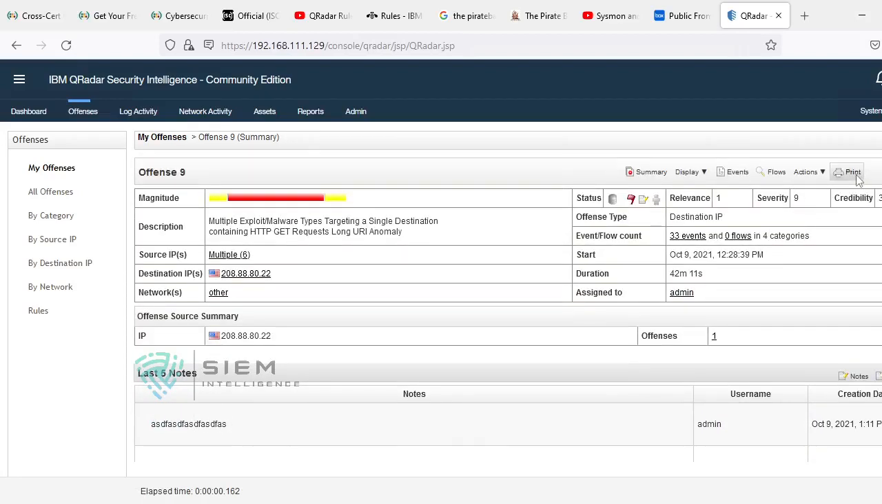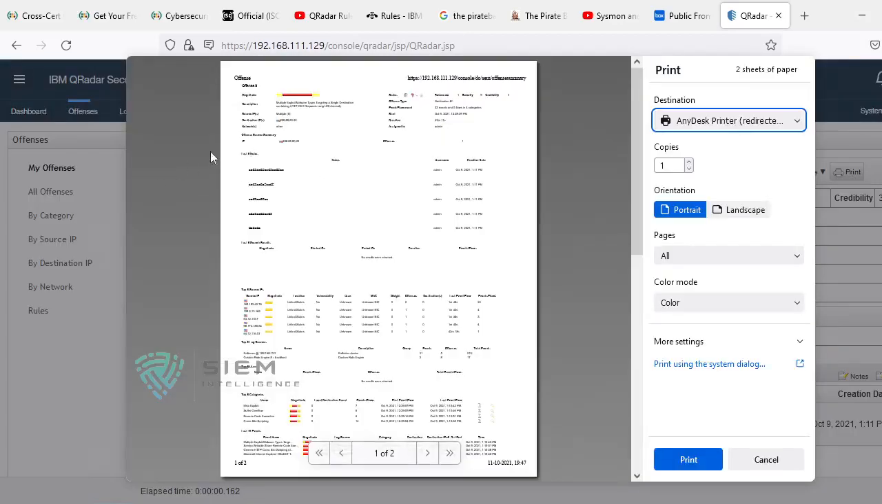You can take a print. You can also take a print. This is the incident performer. You can take a print of everything.